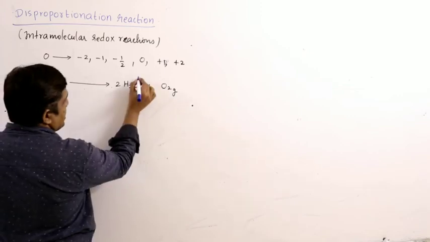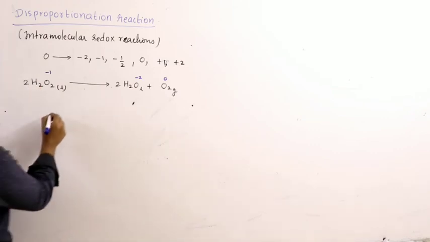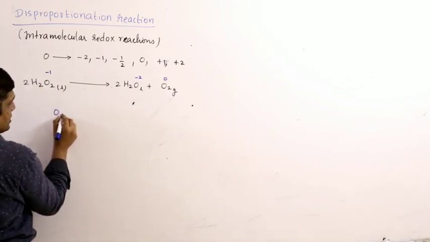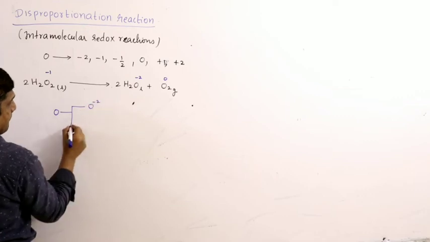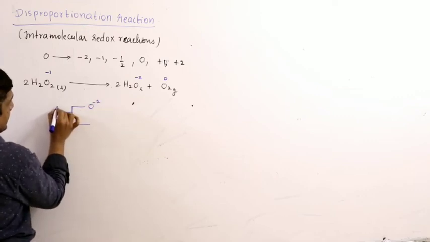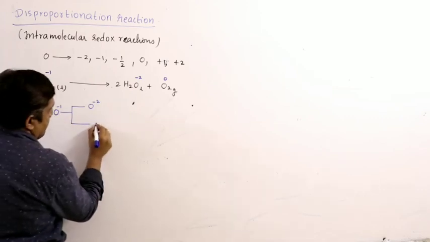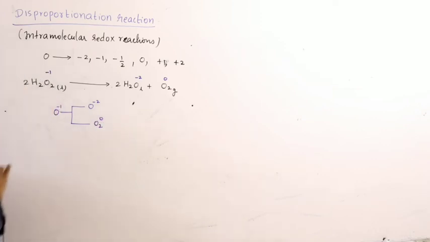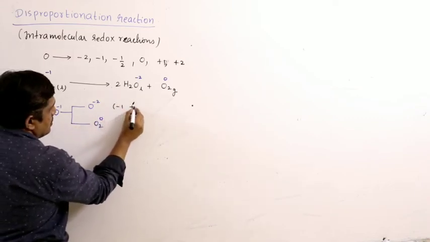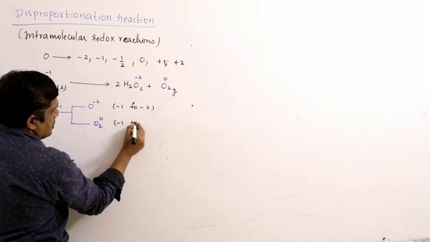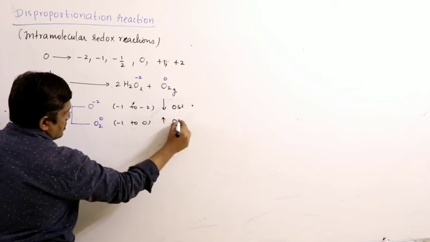If you assign the oxidation state of oxygen only, it is -2 and 0. The oxygen oxidation state changes in two ways: -1 to -2, and -1 to 0.